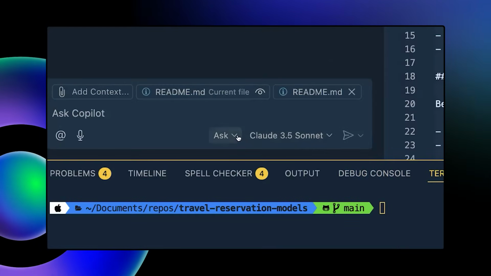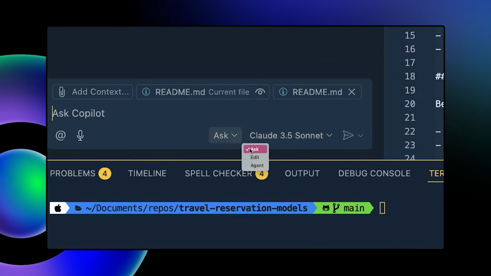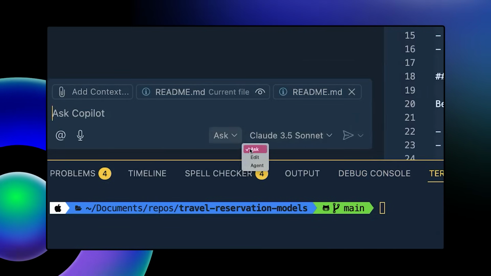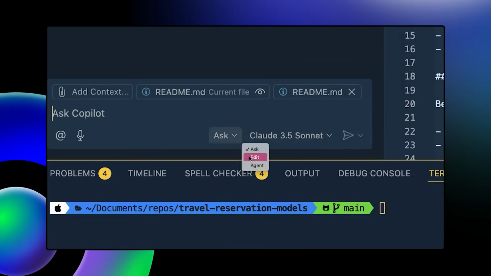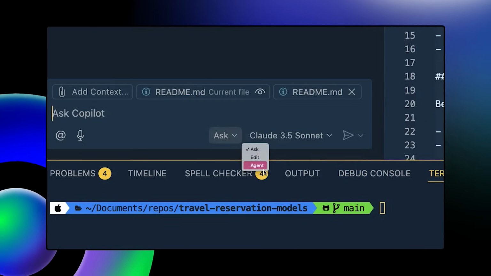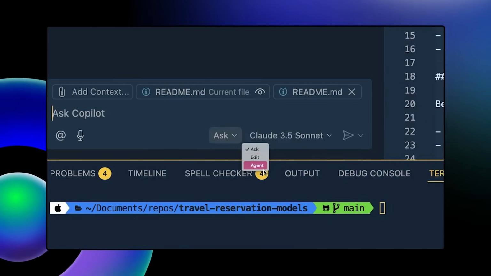I think we're going to take a look at a whole bunch of different models that are available inside Copilot, and we're going to just try them out in the different modes. So there's ask mode, where we can just ask questions and get responses from Copilot. There's edit mode, where we can pull in a bunch of files and do mass edits, refactors, and changes across them. And then there's agent mode, which is really great.